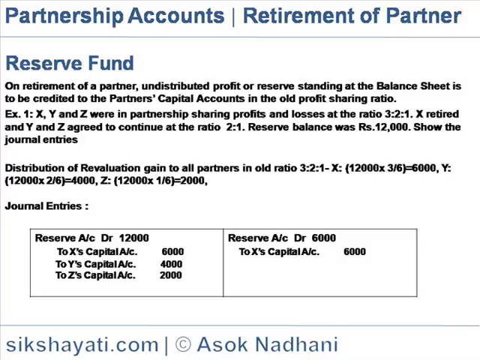So the entry would be reserve account debit 6,000 to X capital account 6,000. In this case, Y and Z continued at the same ratio as they did before X's retirement.